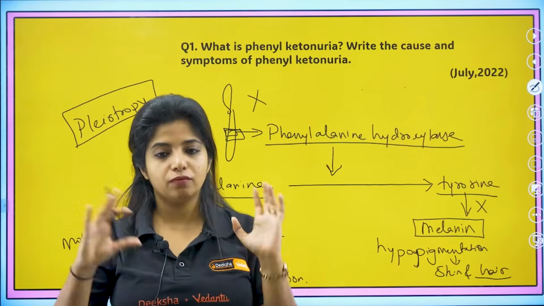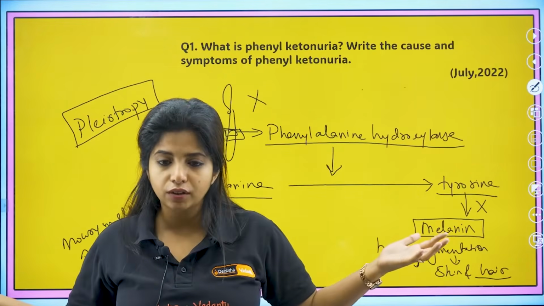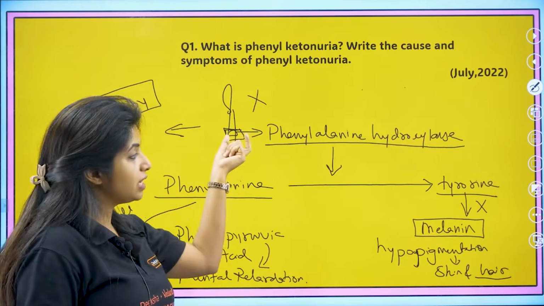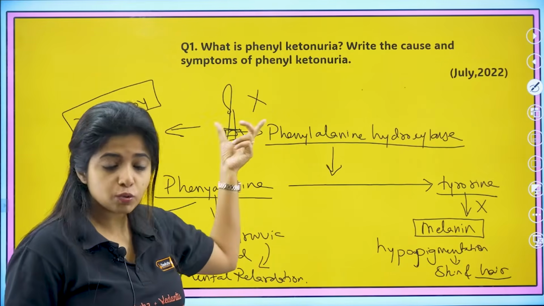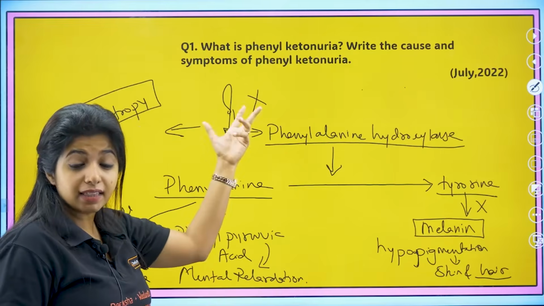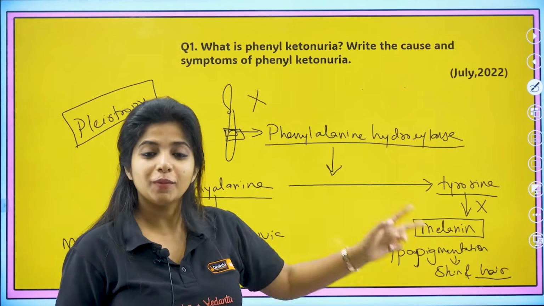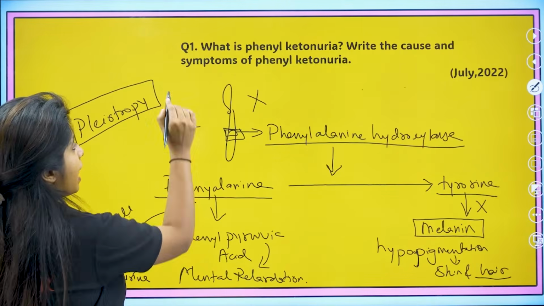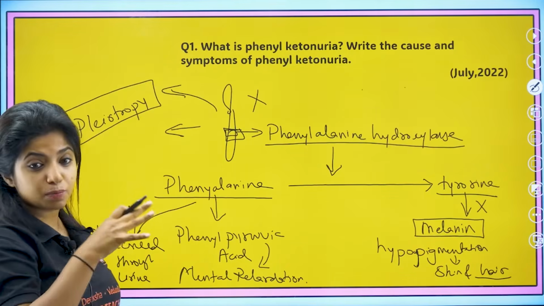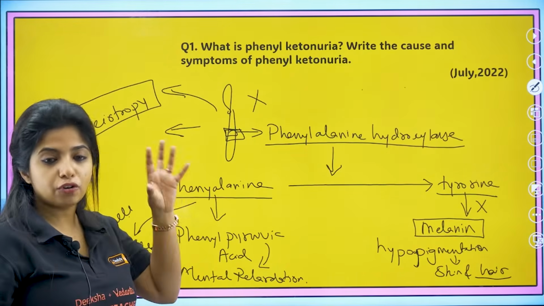So capital T for tallness does not have any other features. But over here, one gene has multiple effects. One is this particular thing, and the second thing is that it is also reducing the pigmentation. So one gene, multiple effects. The example is phenylketonuria, and this particular term is known as pleiotropy.